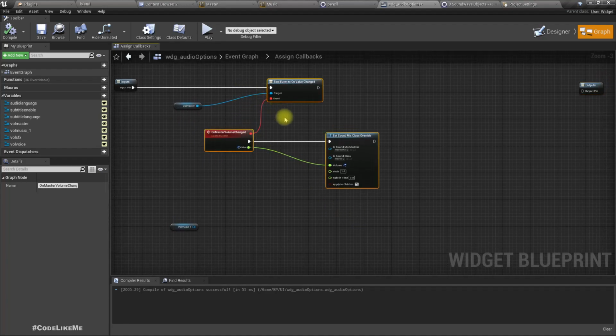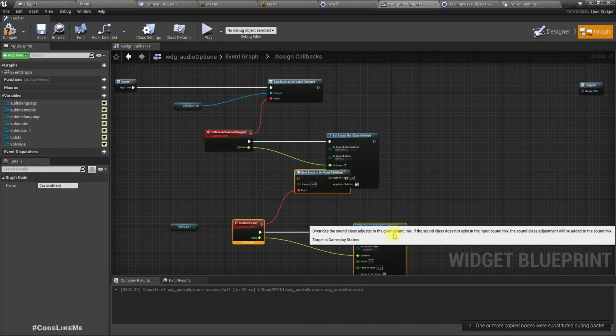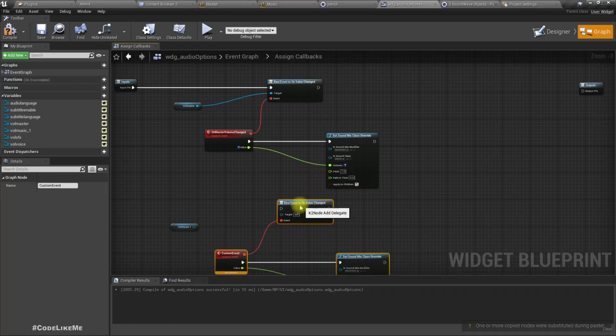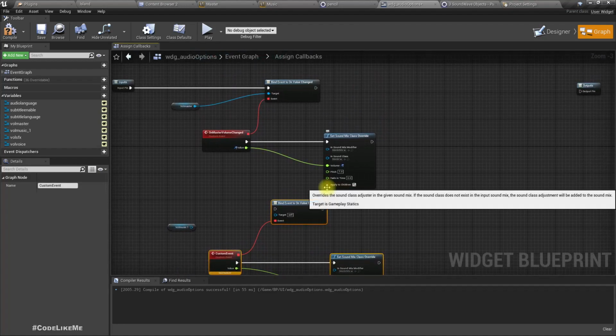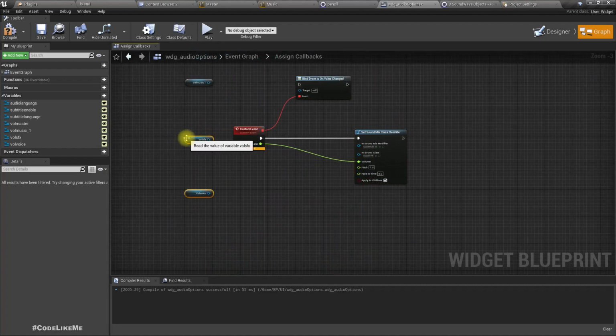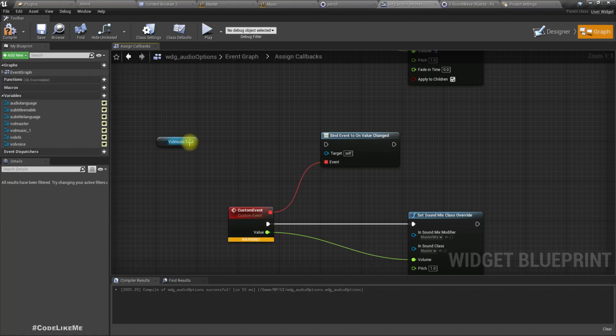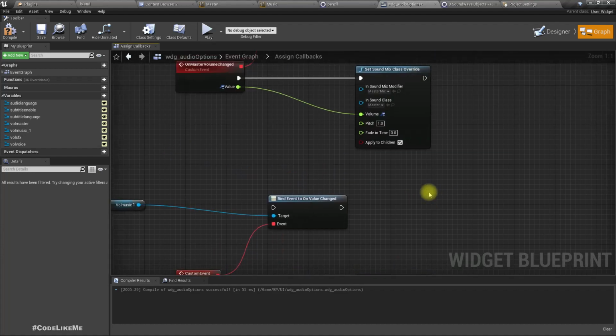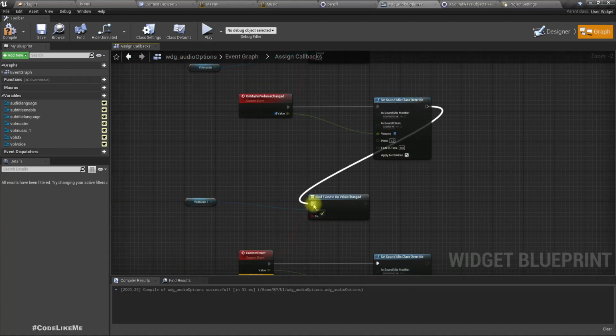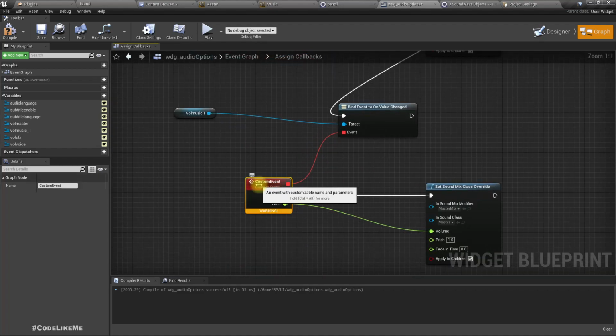Let's duplicate the same setup. And let's bind it to this music volume. I'll rename this on music volume changed.